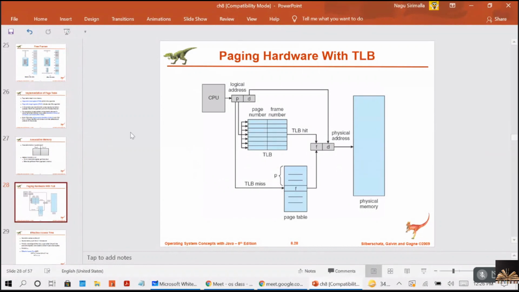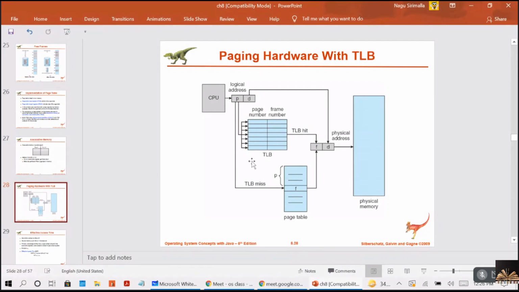See how this works. The paging hardware with the translation look-aside buffer. So this is TLB. First the CPU will check for the page number. If the page number is there in the TLB, it will get the associated frame number. That is a TLB hit, meaning it is available. A miss means it is not available. If it is a TLB hit, then it will get the frame number directly, add the offset and go to the memory. So here you need not access the memory 2 times.